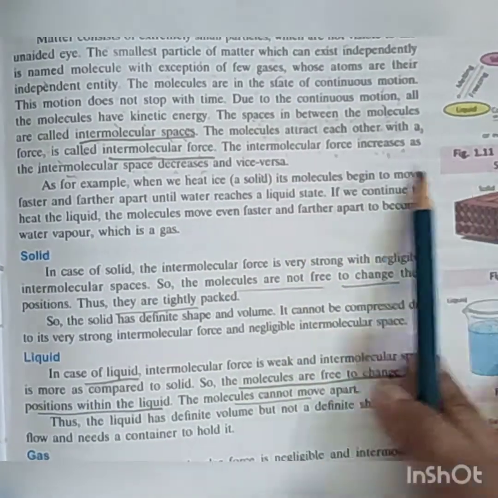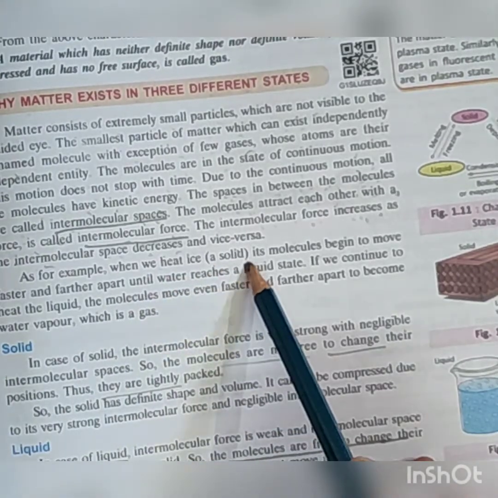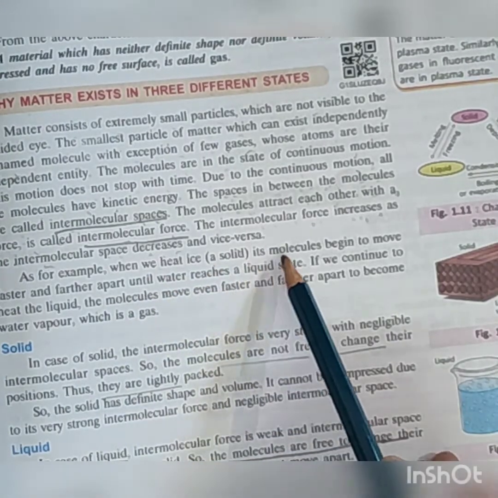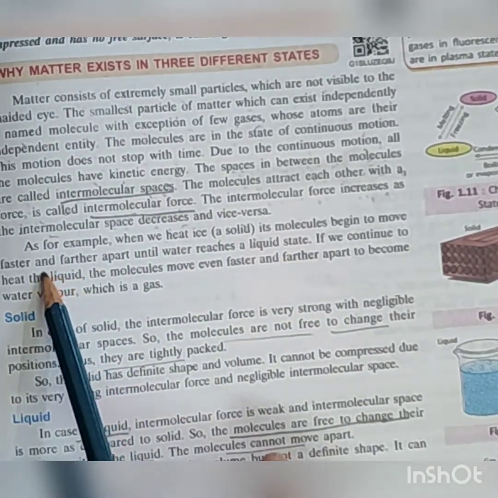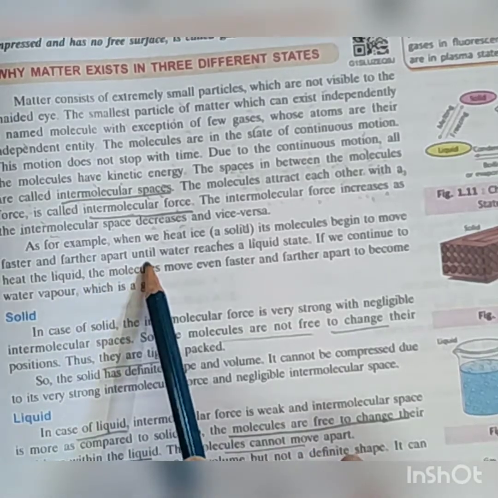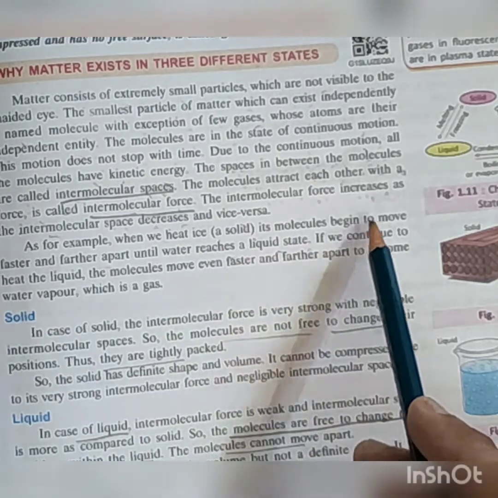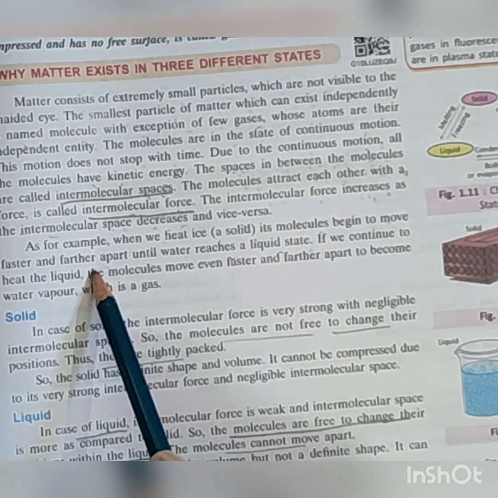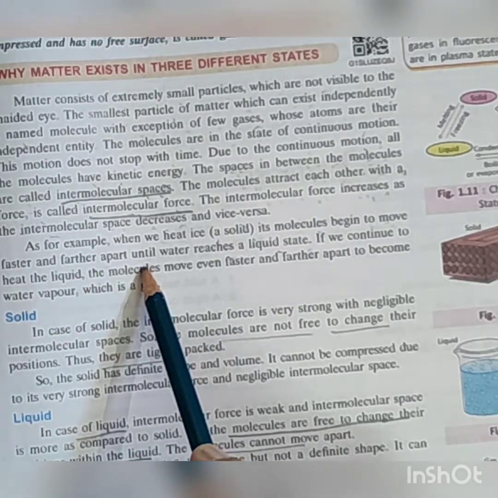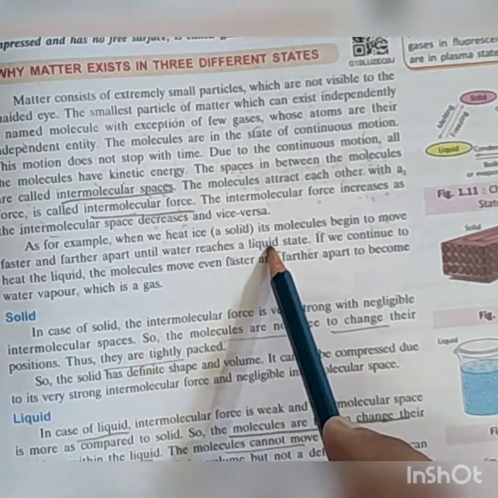So I am giving you an example. When we heat ice or a solid, its molecules begin to move faster. The molecules start moving faster and further apart until the solid reaches the liquid state.